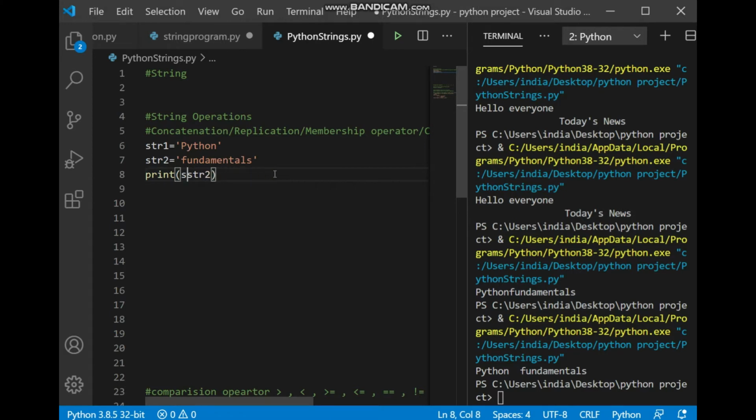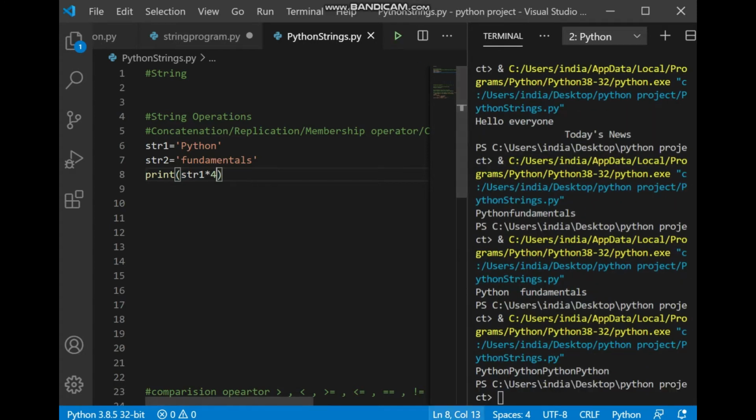Okay, now let's quickly see the replication operator. Replication is nothing but the multiplication sign, and if we want to print a particular string a number of times, here we write string 1 into 4. So 4 times we want to print Python. Here is the output, Python 4 times. So just to print a string a number of times, we can use the replication operator.